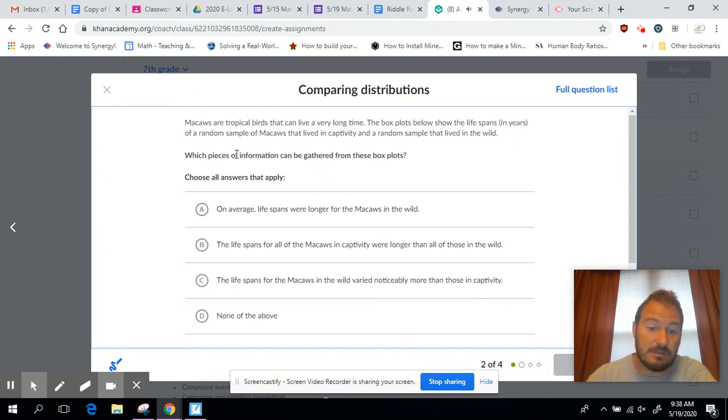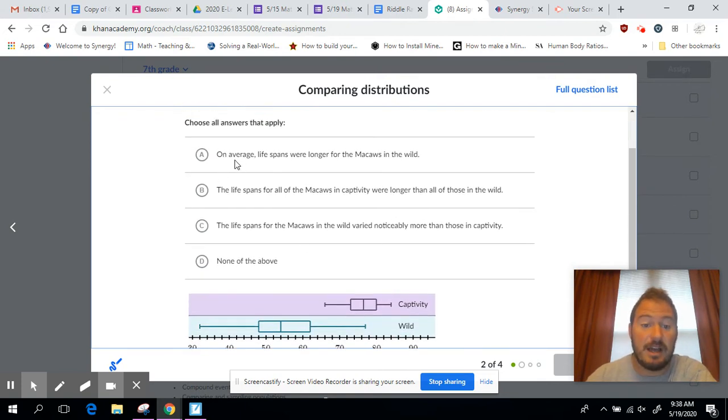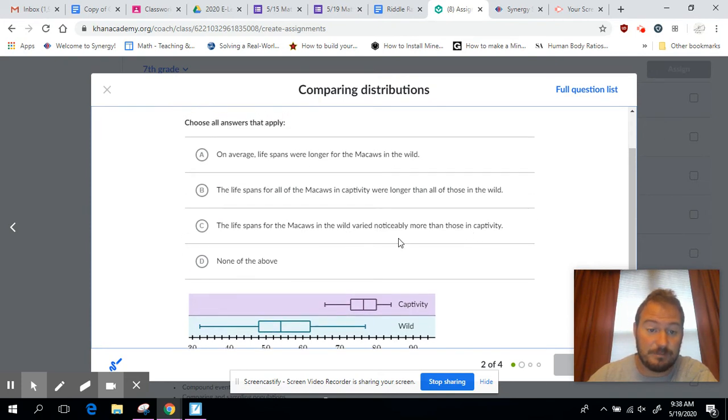Okay, so now we're talking about some birds. We gather some information from the box plot. Here's my box plot, and I'm going to answer my questions. On average, lifespans were longer for macaws in the wild. So wild lifespans are here, captivity is up here. Nope, captivity is higher, so that one's not true.